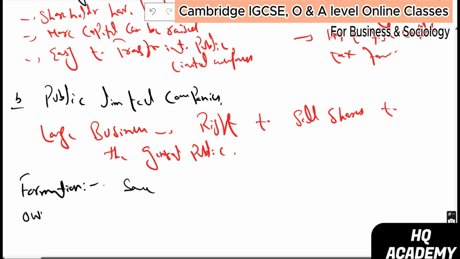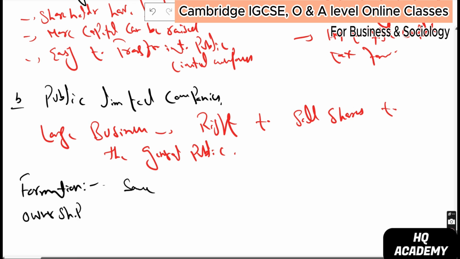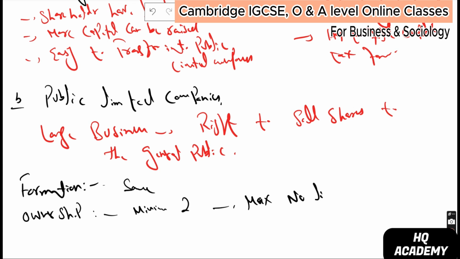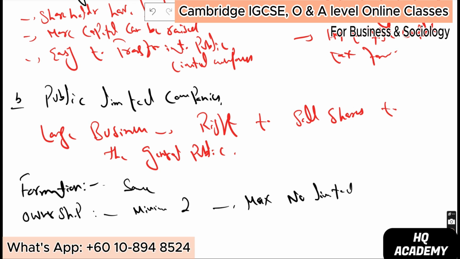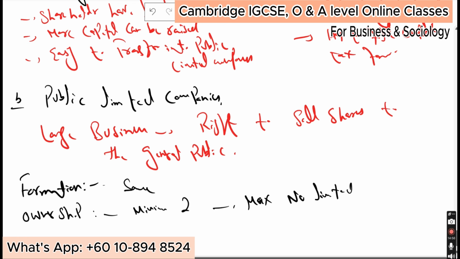If I talk about its ownership, I mentioned that you need minimum two, and maximum no limit, because these are large business organizations, and for large we can't define how much it should be. So there are no limitations on having shareholders.